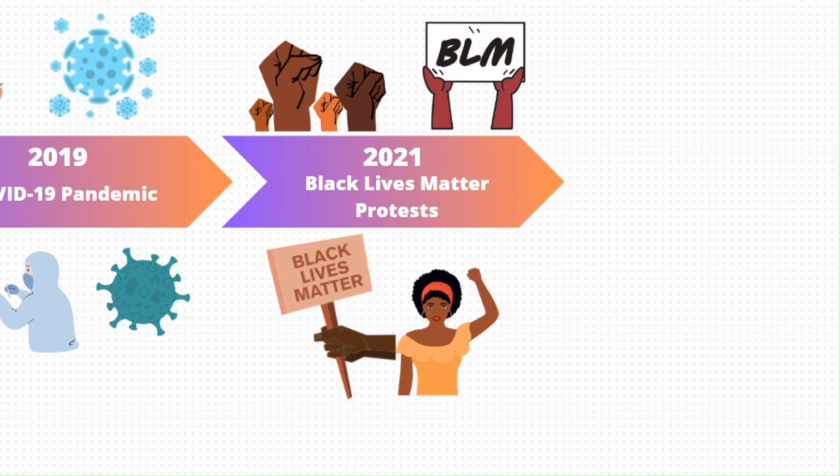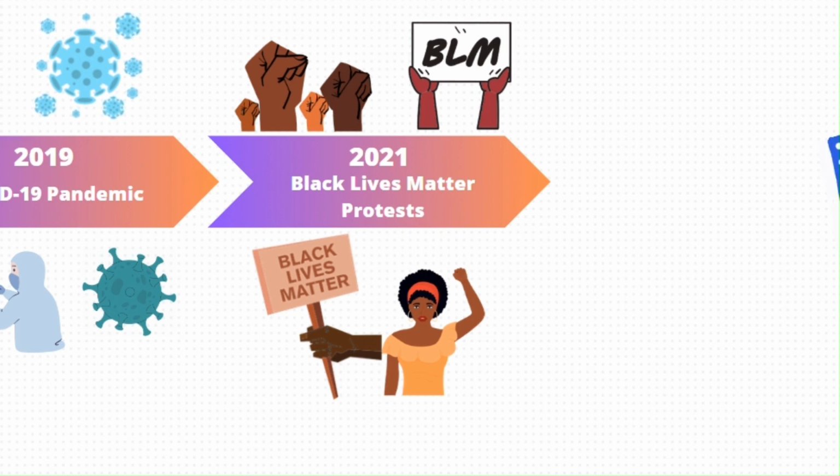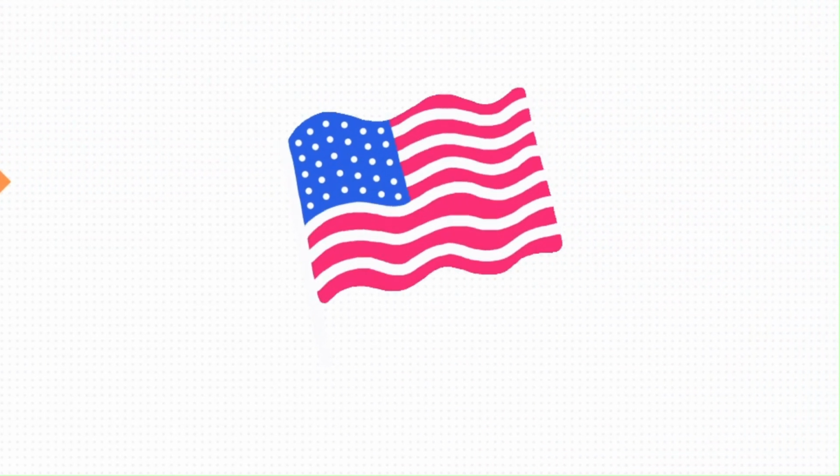The BLM protests were met with support and also backlash. However, they had a significant impact on American society and the world, with multiple groups of people in other countries joining the movement. Now, to conclude, the US has a very broad history and it has had many important events that have changed the course of history.